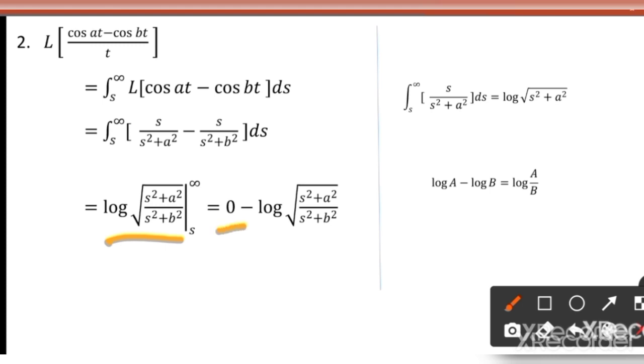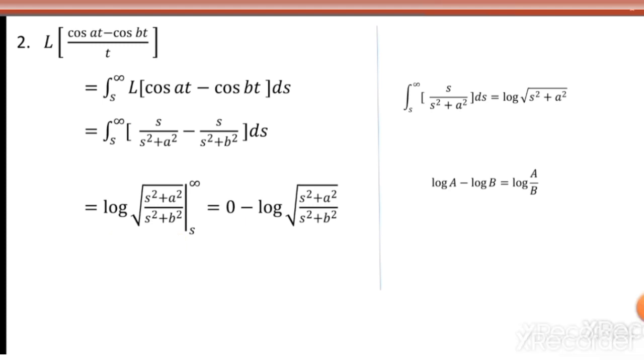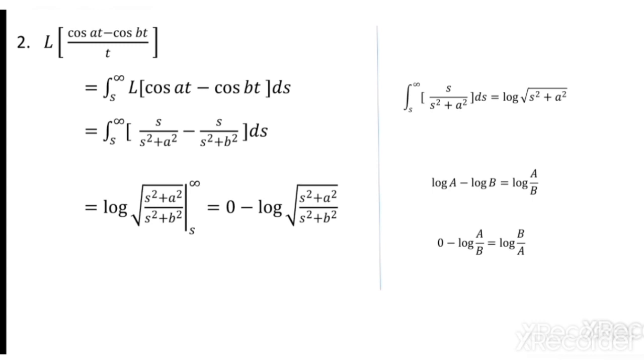But minus, when we apply the lower limit, it will be the same, nothing will change: log root s square plus a square by s square plus b square. But again we have the minus sign. By applying the rule of logarithm, n log m is log m power n, that gives log root of s square plus b square by s square plus a square.